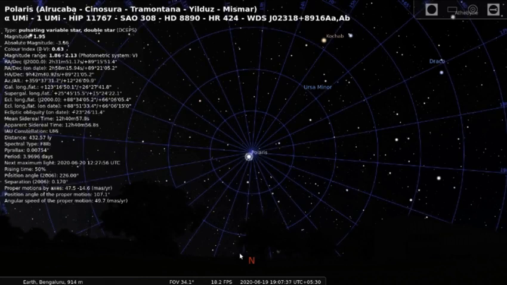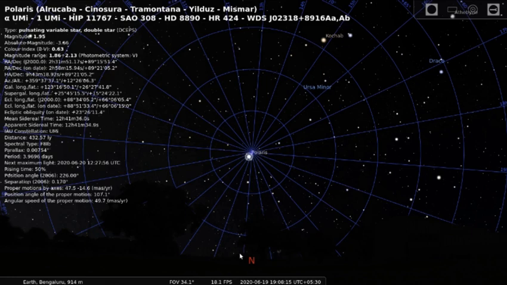You can see the equatorial system now, and I told you that the equatorial system is nothing but the projection of Earth's longitude and latitude onto the celestial sphere, right? Now, on Earth, the longitudes always have a starting point, which we call the Greenwich meridian. So Greenwich meridian corresponds to 0 longitude. India is lying to the east of Greenwich, hence we say the longitude is plus 73.5 degrees or so.